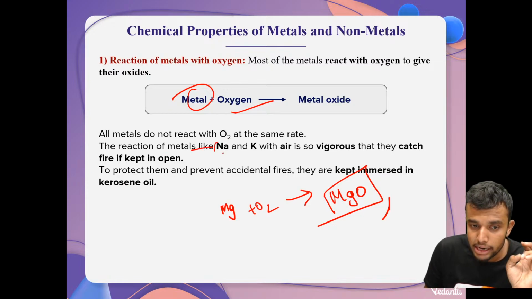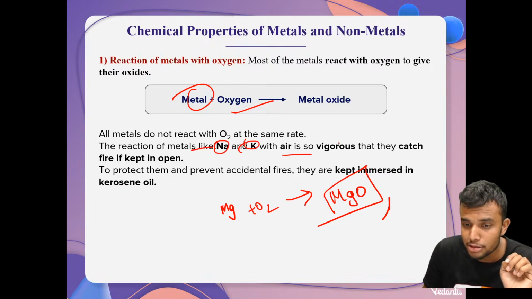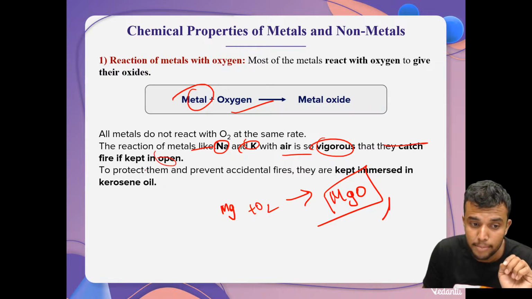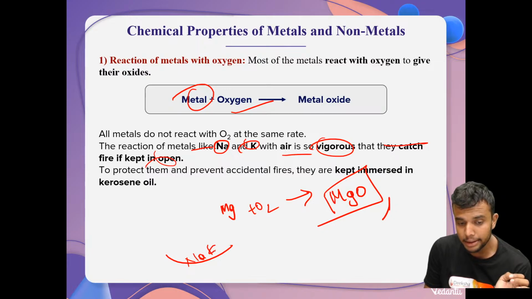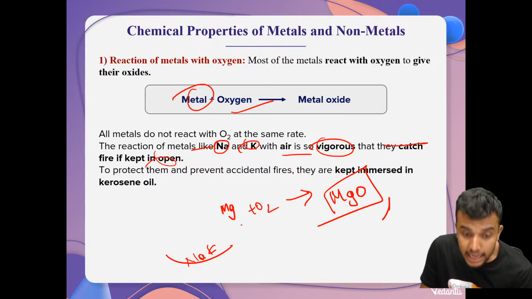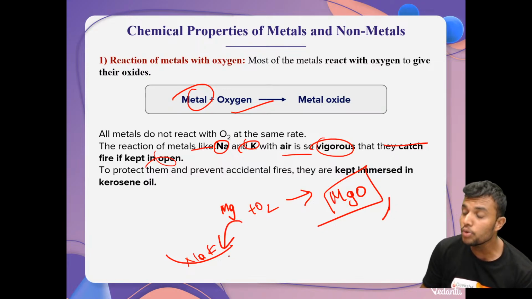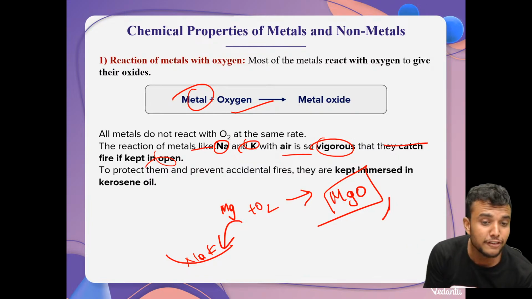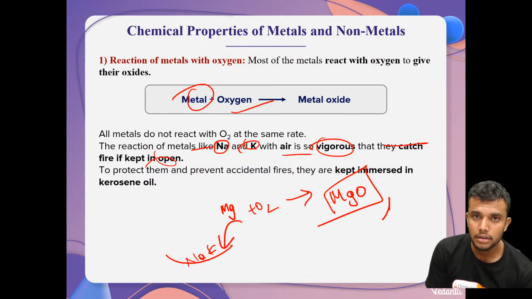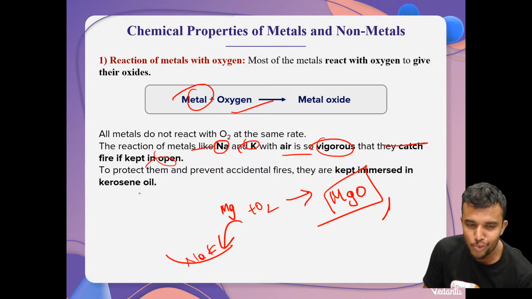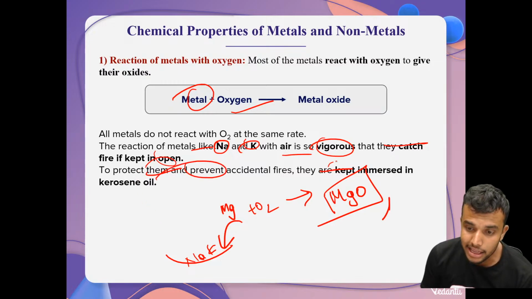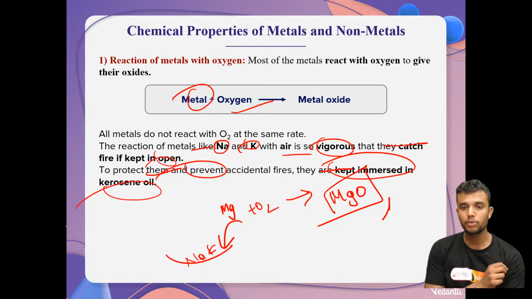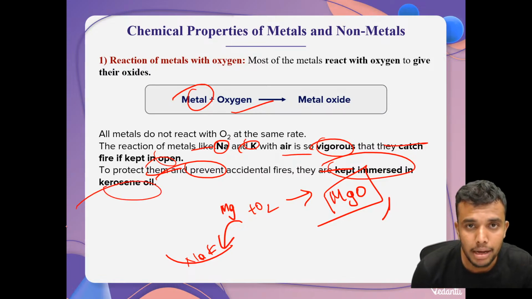And here we also have one important note. Students, the reaction of metals like sodium and potassium with air is so vigorous that they catch fire if kept open. What happens if you put sodium or potassium on an open surface? It catches fire, and it blasts. That's why, to protect them and prevent accidental fires, they are kept immersed in kerosene oil.